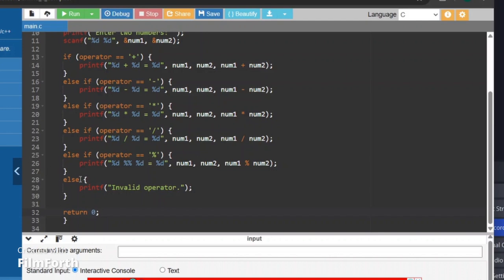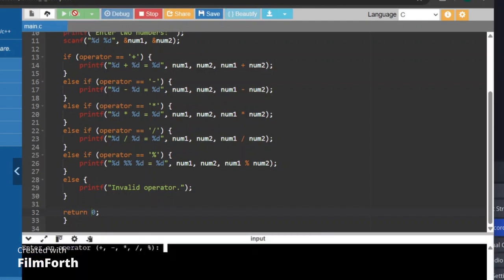Next, if none of the operators match, the else block runs and tells the user that the operator is invalid. And here we end the program and return 0 to the system, indicating successful execution. Now let us run the program to see the results.